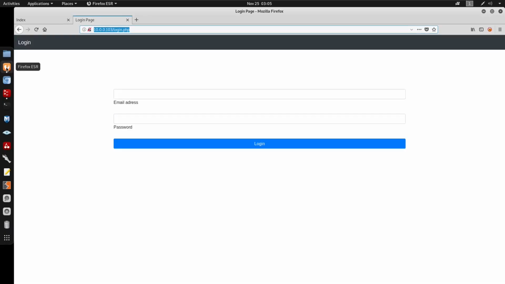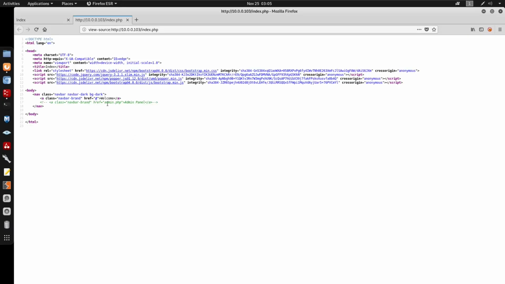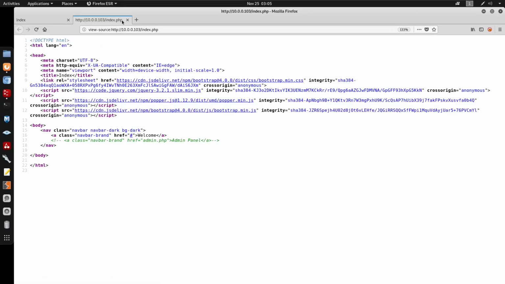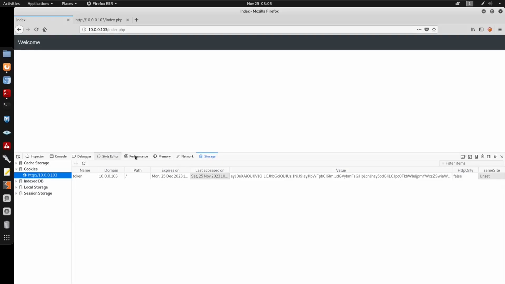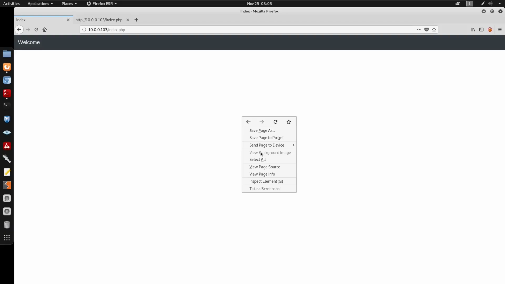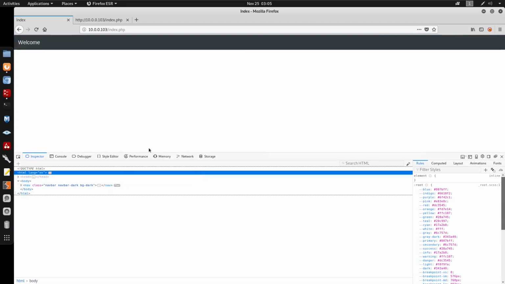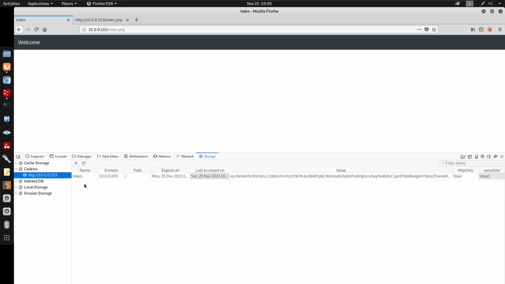Since we're logged in, we can view the source code. We do have an admin.php. I'm going to press F12 for the storage here. You can do F12, or you can just right click and press Q, and this will take you to inspect element. Go to storage. Under here, since we're logged in, we do have a token.